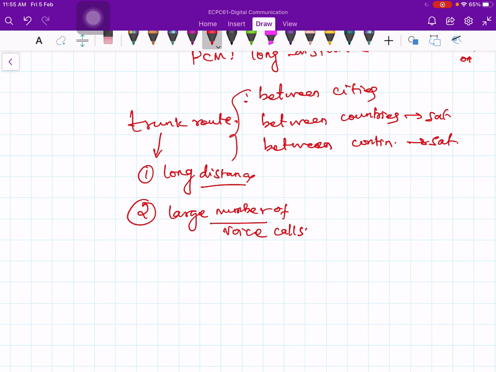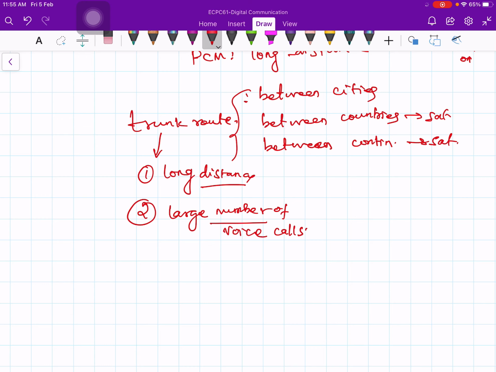I cannot go and develop one standard and use it in India, and somebody else prepares another standard and uses it in Europe or in the United States of America. Then there will be some misalignment between the formats, the rate at which we are sampling, and the way we are multiplexing. There are many issues.